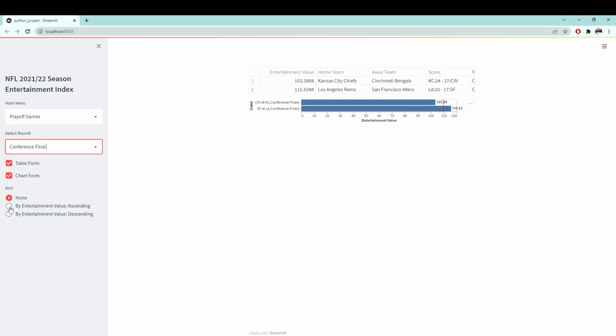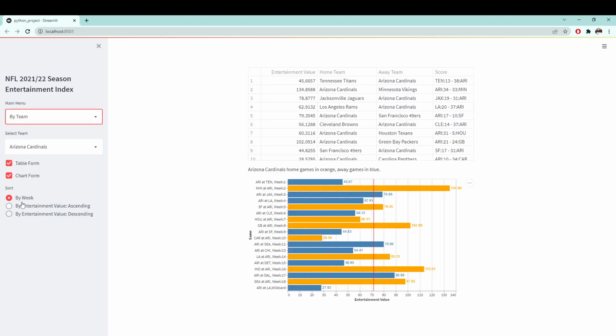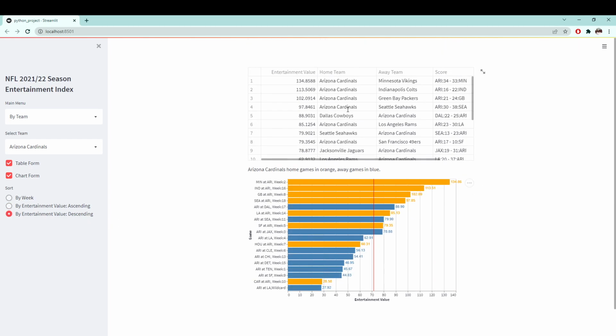And a last feature this has is that if we want to sort our chart or our table, we can do so by using the sorting function given over here. If we select ascending, it'll sort our chart in ascending order, or if we select descending, it'll sort our chart and our table in descending order. For a clearer visual, we could try it here. If we select ascending, it'll sort in ascending order of games. Otherwise, it'll sort in descending order of games. It does so for both the table and the chart.